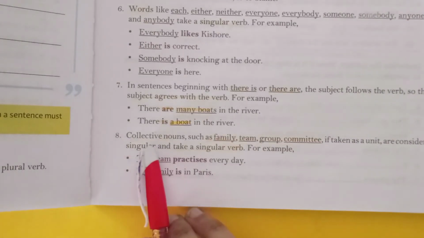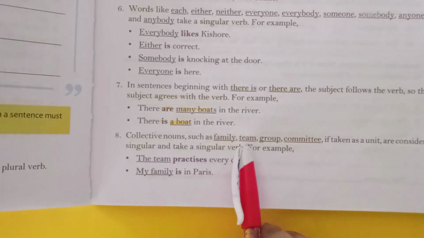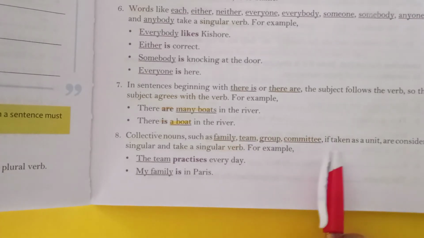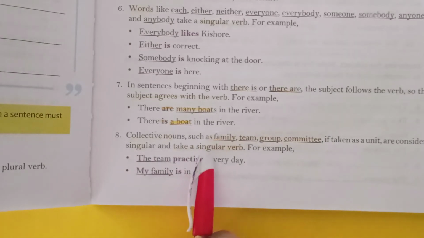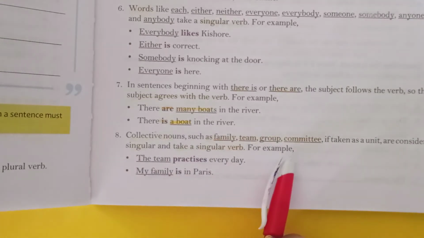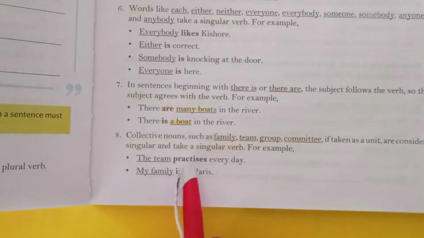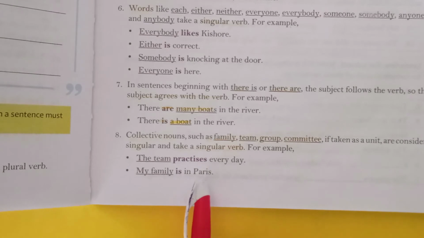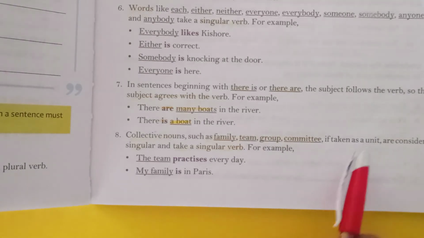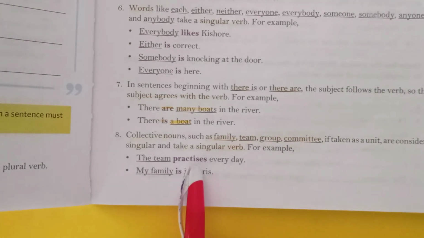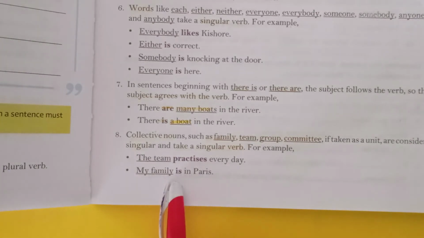The eighth rule is collective nouns such as family, team, group, committee, if taken as a unit, are considered singular and take a singular verb. For example, the team practices every day. My family is in Paris. Now we are taking these as a team or group and as a unit, so the verb is singular. We have used practices, which is singular, and here we have used is, which is also singular.